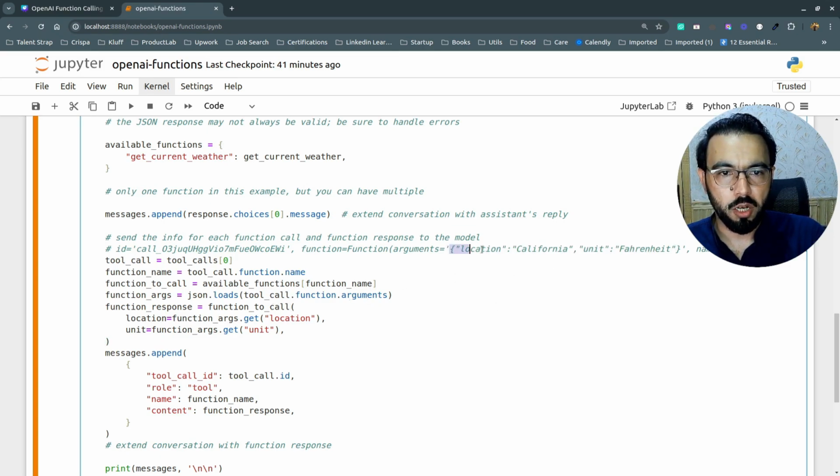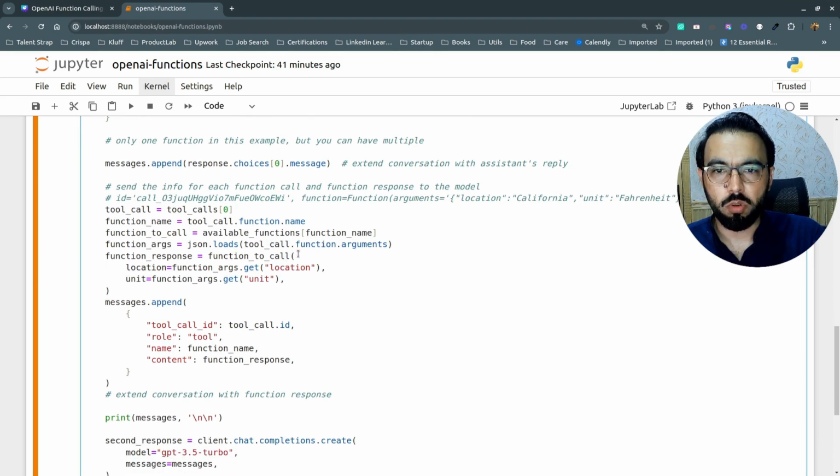And since these arguments are in the form of a JSON object, but it's a string, to convert this string of JSON to the actual dictionary, we are calling json.loads, and then we are calling the actual function. So here is the function to call. This is the same as get_weather_report. This does exactly the same thing, and then we are passing the location and the unit.